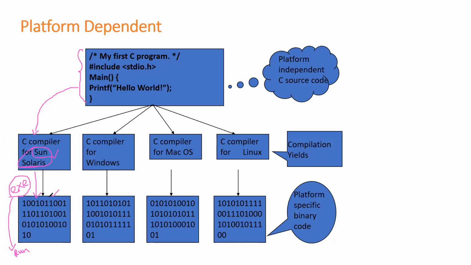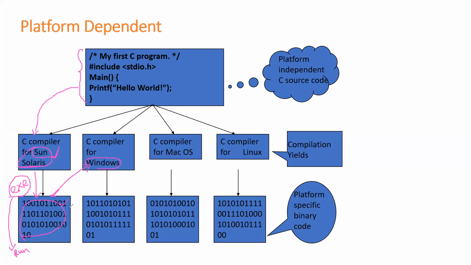Now, the same binary file which has been generated with respect to Sun Solaris, I can't run in the Windows operating system. Why can't I run it in Windows? Because this entire binary code can be understood only by the Sun Solaris operating system. The Windows operating system cannot understand this binary code.